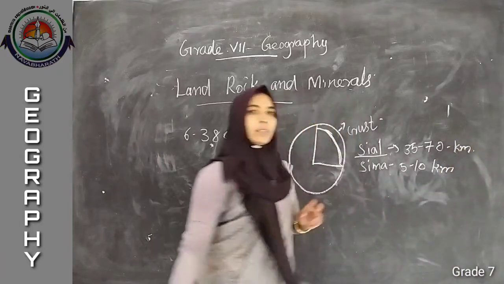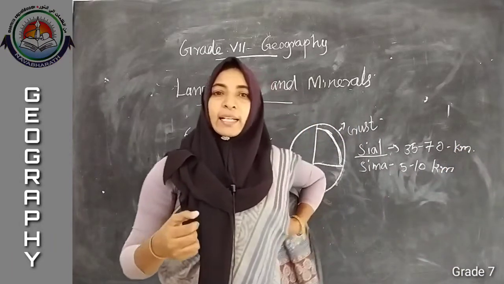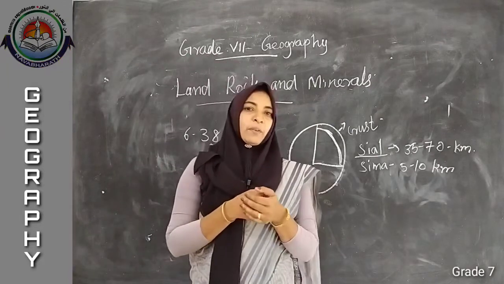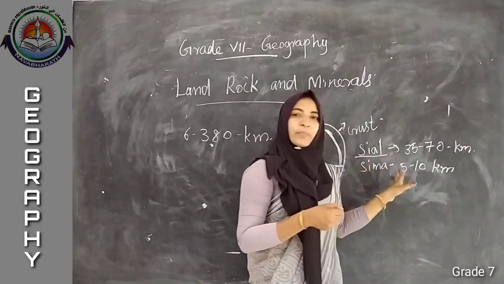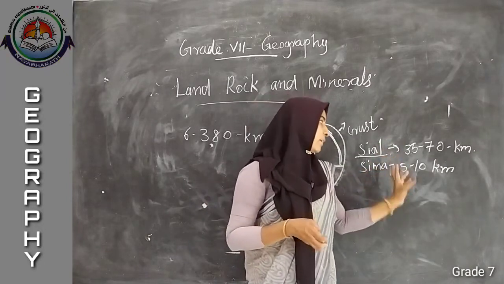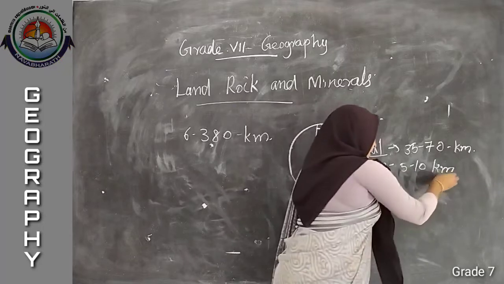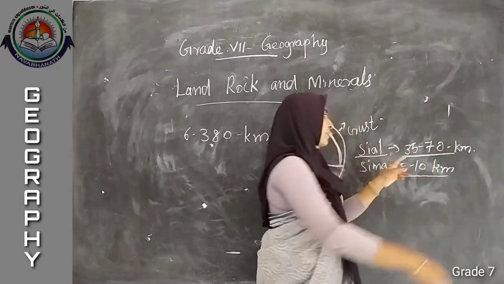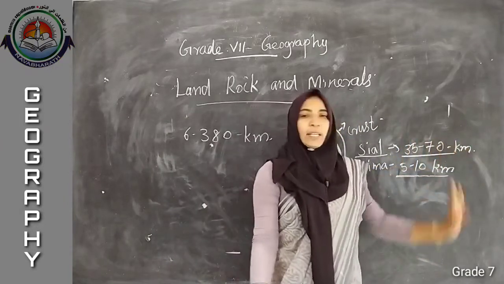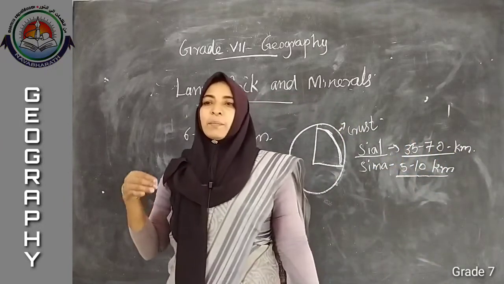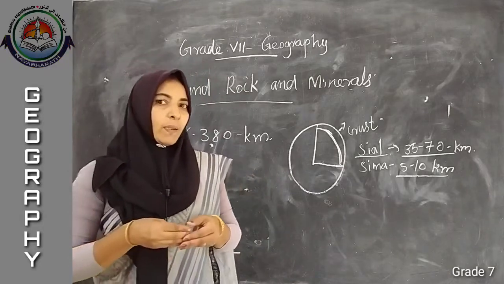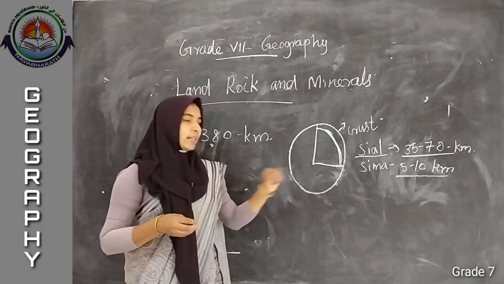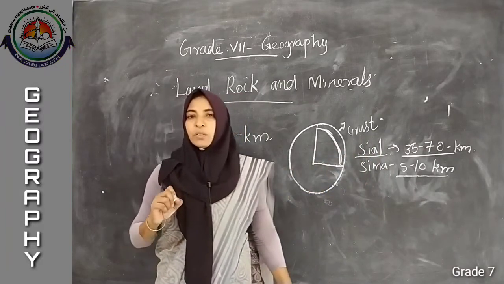Listen, the thickness of the crust varies from one place to another. That depends upon whether it is a continental place or an oceanic bed. If it is an oceanic bed, it will be around 5 to 10 kilometer. If it is a continental place, it will be up to 35 to 70 kilometer. It depends upon the earth crust. Listen, next one, is it clear to you?